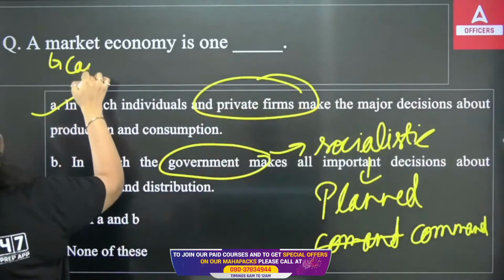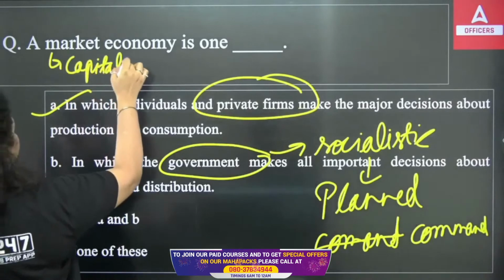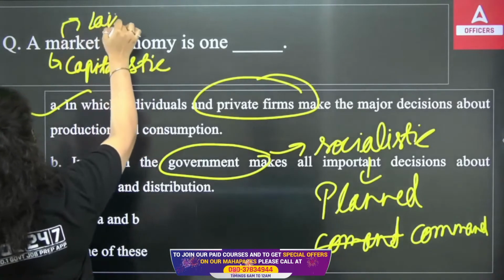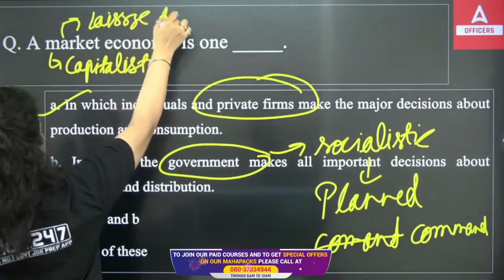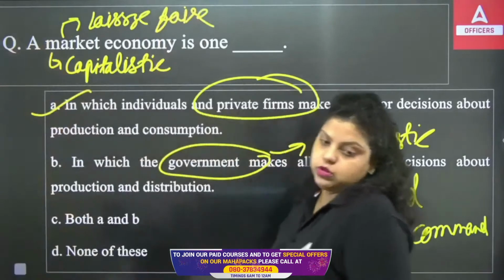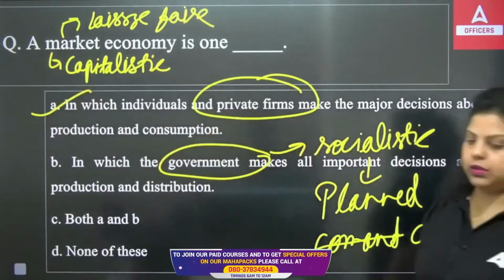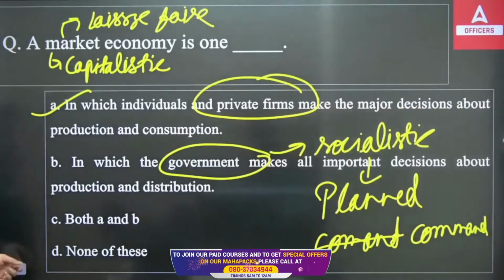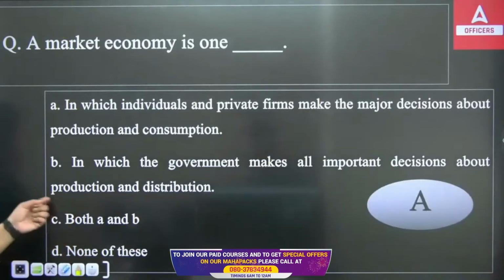Market economy is also known as capitalistic, or you can call it laissez-faire economy. Okay. And the mixed economy is known as a dual economy. Mixed economy has another name, dual economy. So these are the other names and the right answer will be option A, because market means capitalistic, means private industrialists are running the economy.